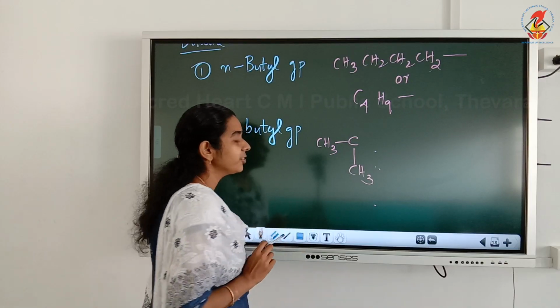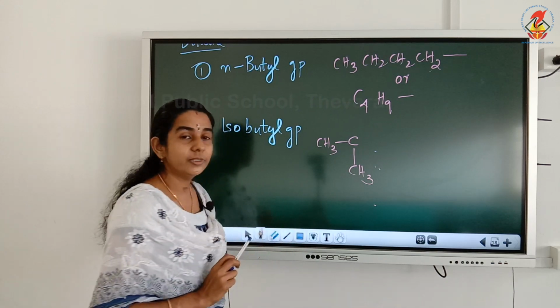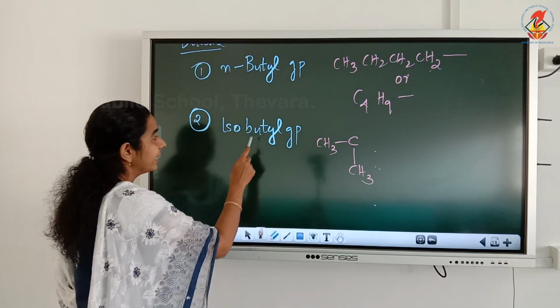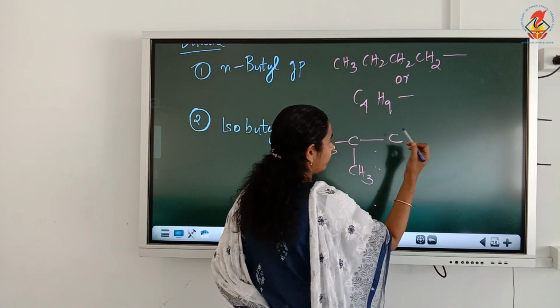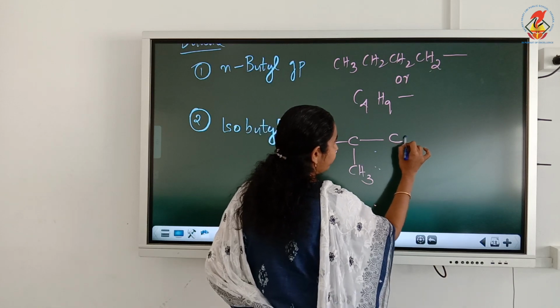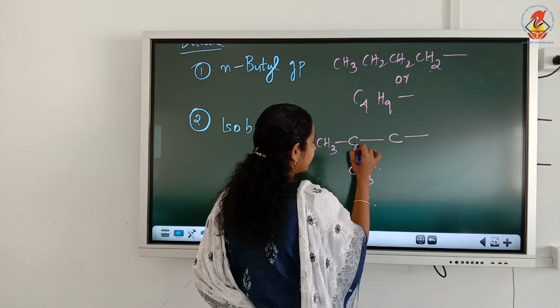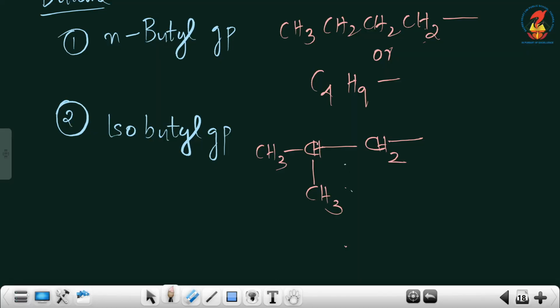Now after attaching two methyl groups to one carbon, the total number of carbon atoms we have is 3. But it is butyl group, that means one more carbon is required. Isn't it? So free valency on this carbon, the last carbon. Here 1, 2, 3, remaining 1 valency; here 1, 2, remaining 2.